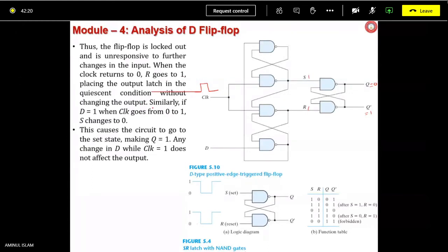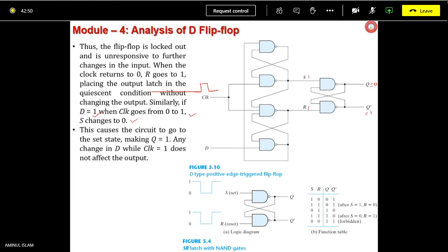without changing the output. Similarly, if the D goes high, when clock goes from 0 to 1, S changes to 0. This is another condition. We saw earlier the case D was 0. Now we are putting D equals to 1. When clock goes high, S changes to 0. Is it acceptable?